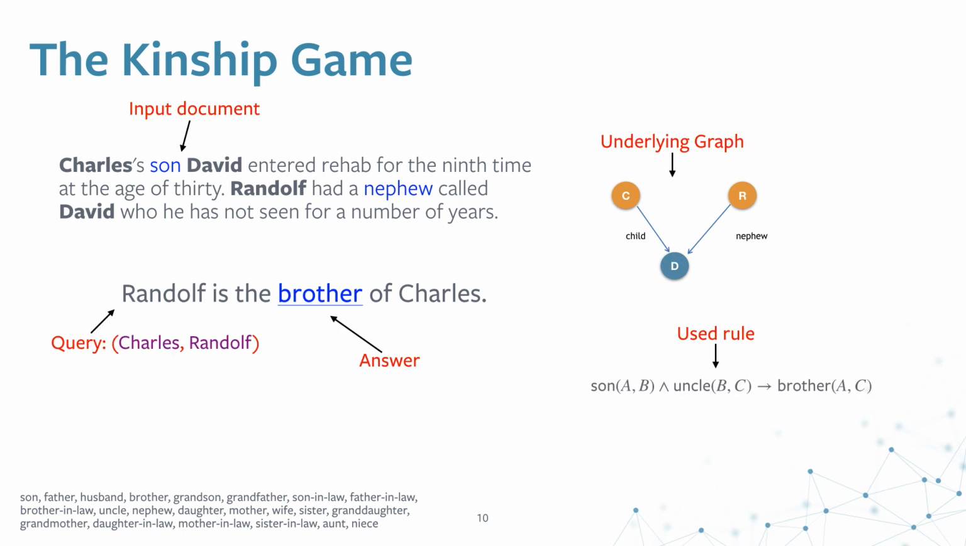Thus, in this task, we have an input document. We also provide the underlying kinship graph of the story, which is not used for the task, but is just used as a reference for users to inspect their model performance. The query is in the form of an entity tuple, and we also provide the used rule so that users can inspect the proof trace of the particular story in order to find out where their model didn't perform well.